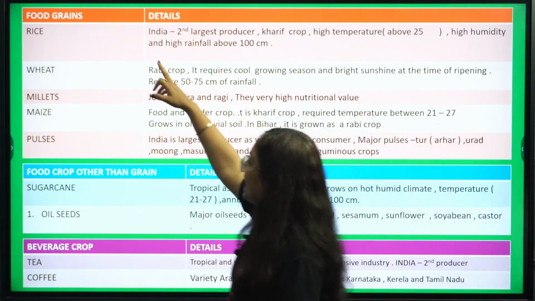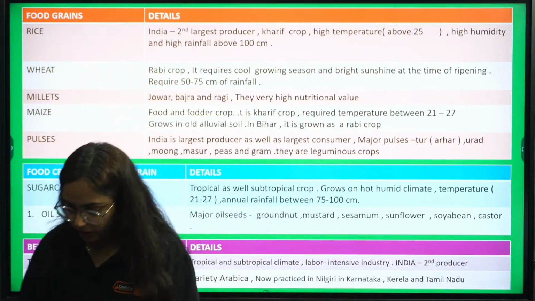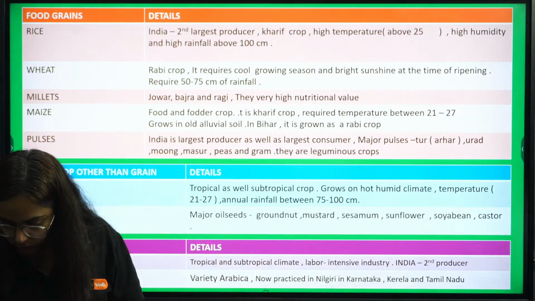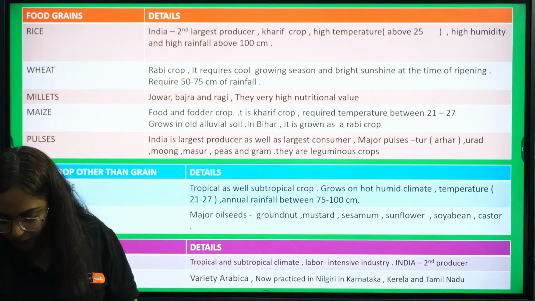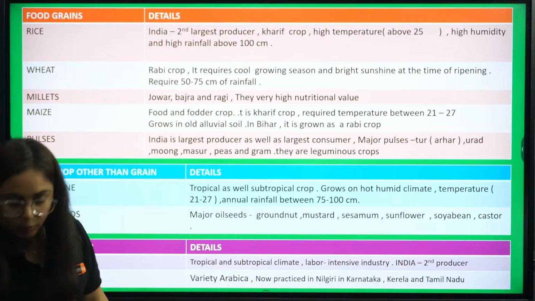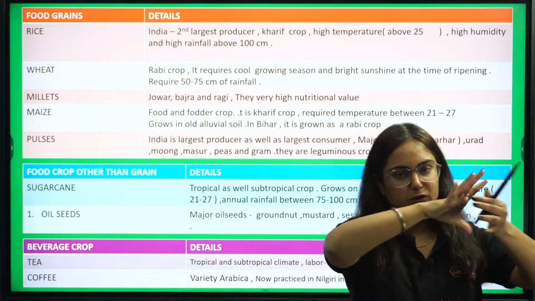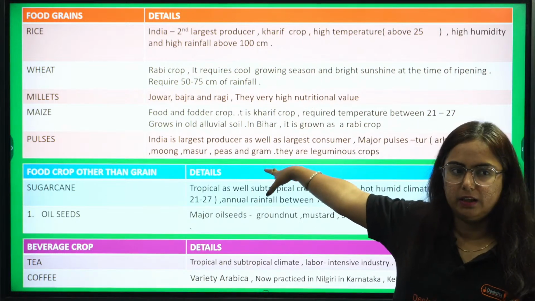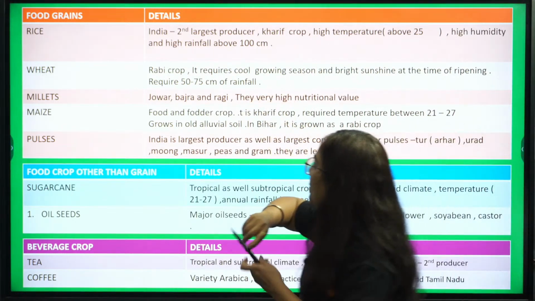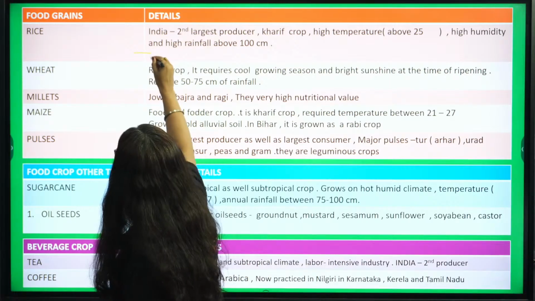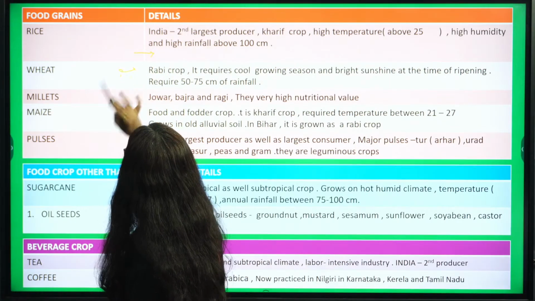What I have done, we have food grains here. Pay attention. You can take a screenshot if you want, or I'll provide the PDF right in the WhatsApp channel. You can download it from there. I'll provide the mind maps of all the chapters and you will get them there also. Food grains, if we talk about rice, here is the detail about rice. Wheat, complete detail.